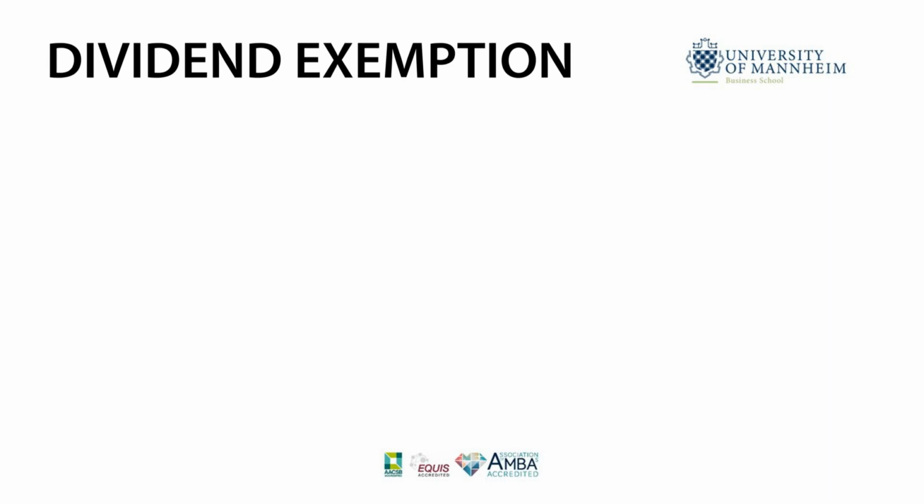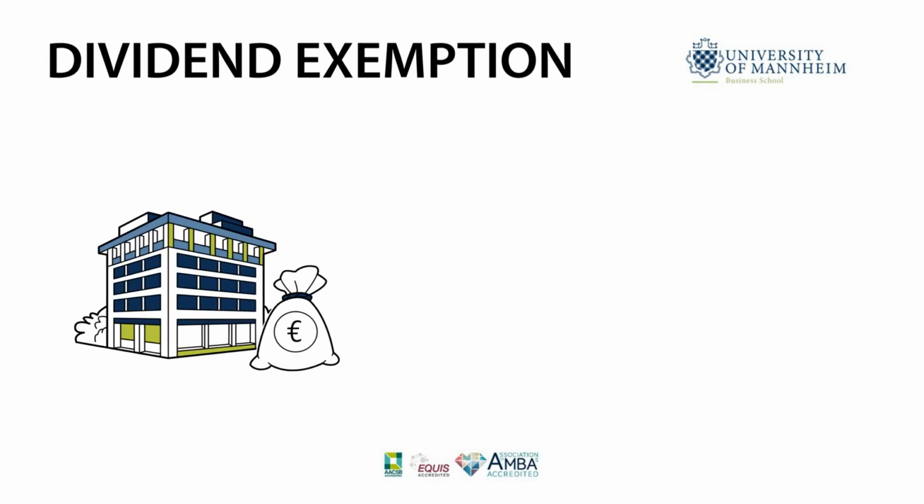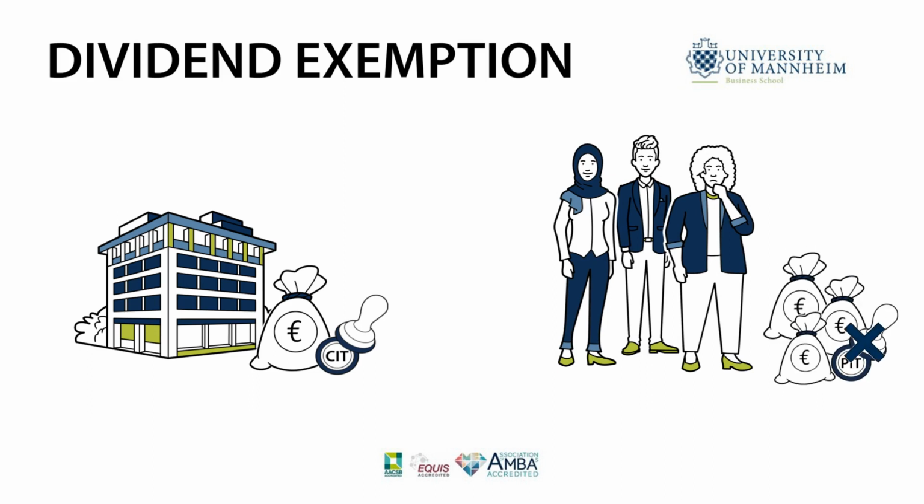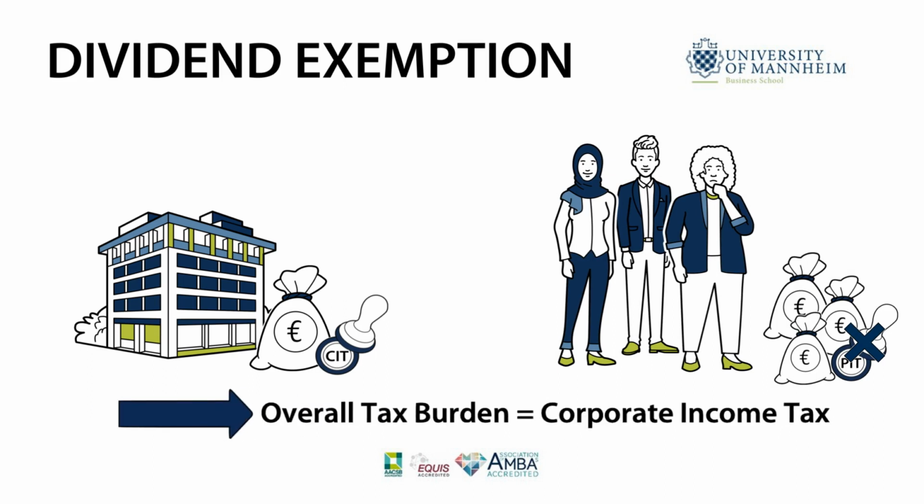Alternatively, countries can apply a dividend exemption system. Under this system, profits are taxed with corporate income tax at the corporate level. At the shareholder level, the received dividends are fully exempt from the personal income tax base. Consequently, the corporate income tax is decisive for the overall tax burden of the investment.